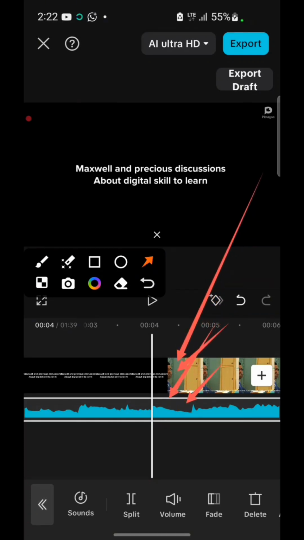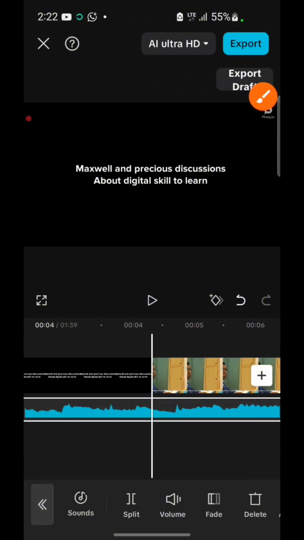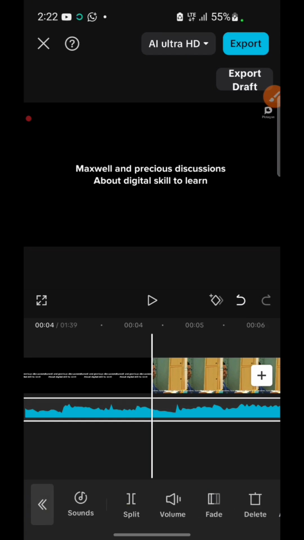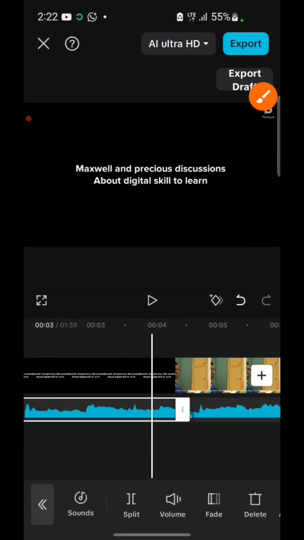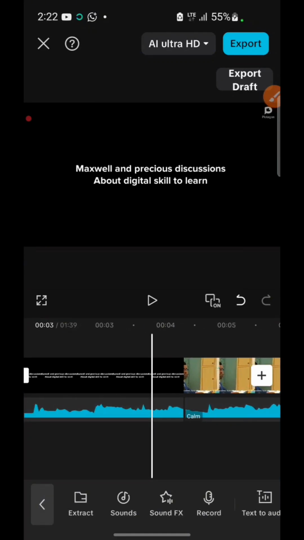So what I'm going to do is cut this music from that point there. I will take my cursor, this is my line, to that point there, and make sure the music itself is highlighted. Remember, once the music is highlighted, you are going to see splits. So I will split it. I'm not basically supposed to be showing you all these because these are very easy, but I just want to show you guys for you to understand.